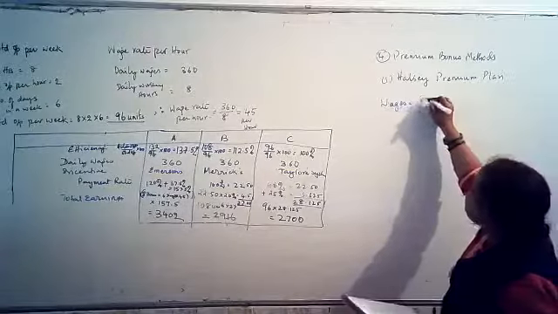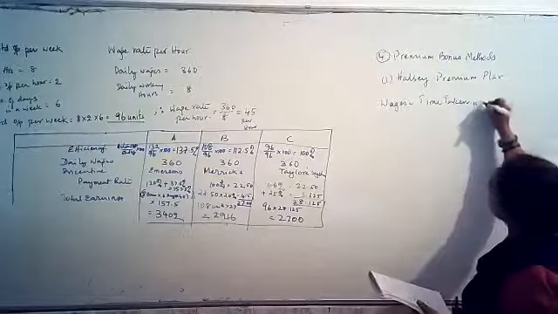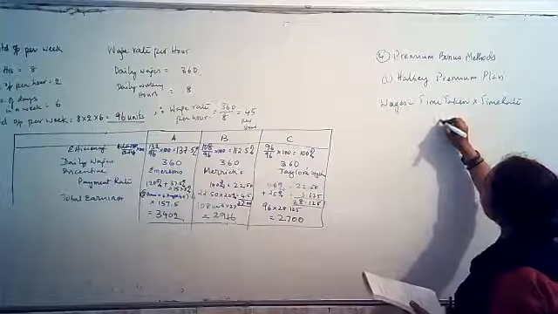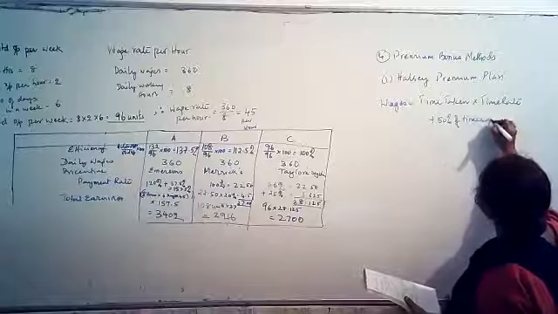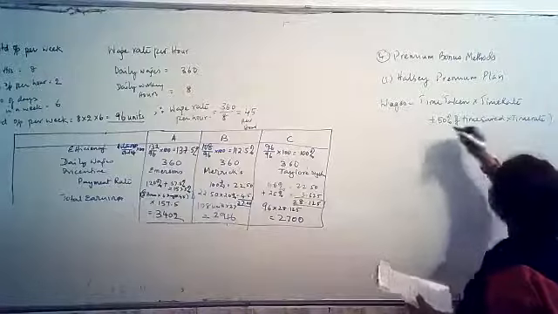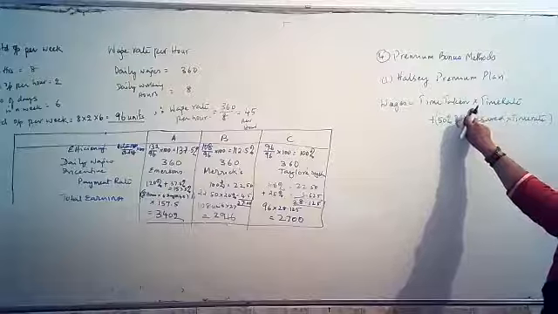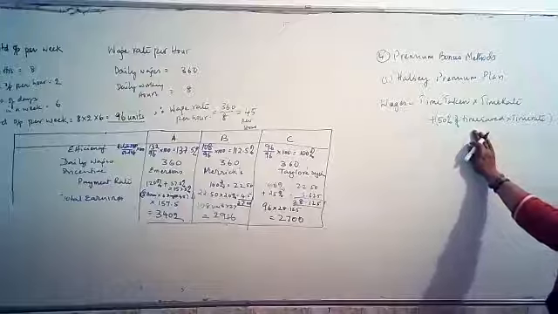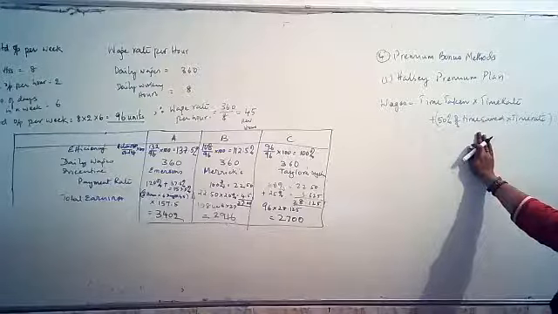Wages is equal to time taken multiplied by time rate, plus 50% of time saved into time rate, is the bonus. First portion is the wages, time taken into time rate. Second portion is the bonus, 50% of the time saved. And then if I save 2 hours, I get paid for 1 hour. So that's how it is for Halsey plan.